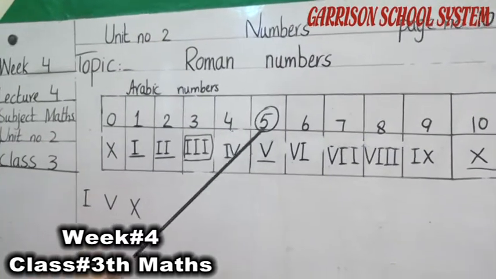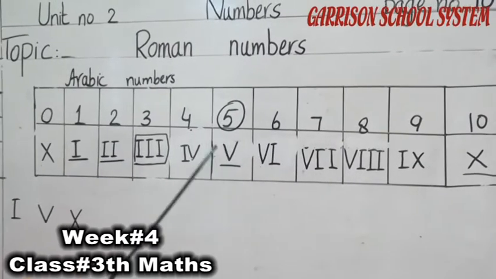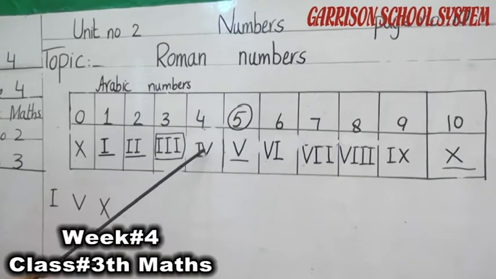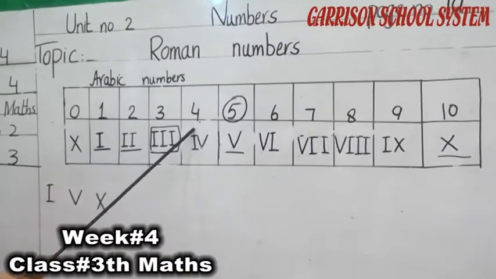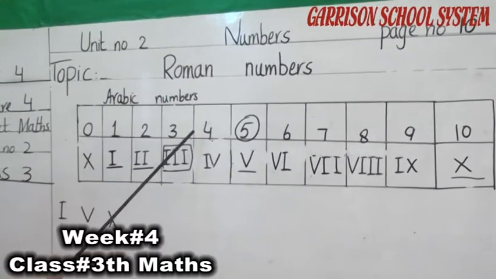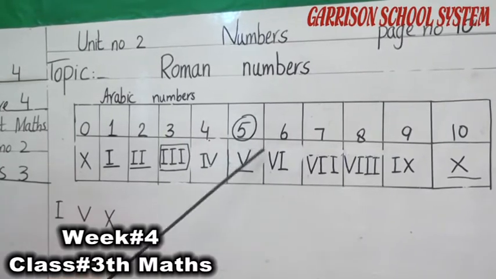So V is representing the number 5. Okay, we have to write here V for 5. Here is number 5, and we have to write the smaller number I at the left side of the V. It will become the smaller number, that is 4. Now move to the number 6.